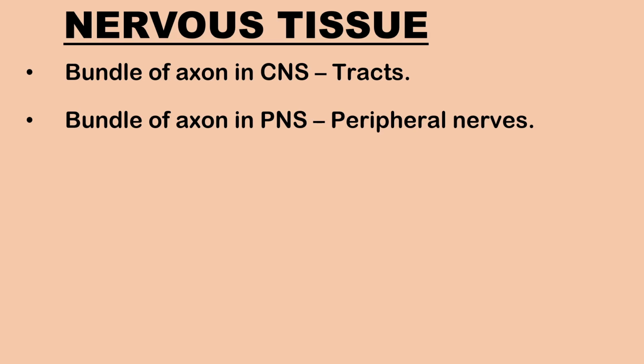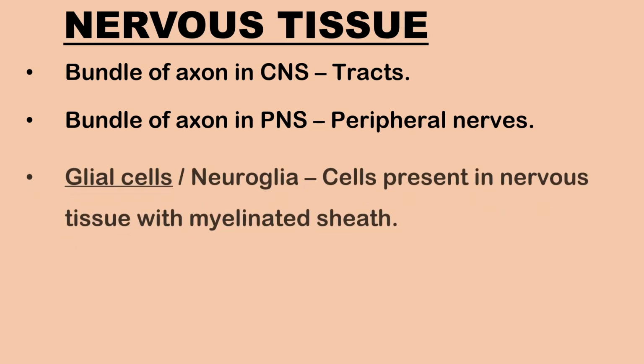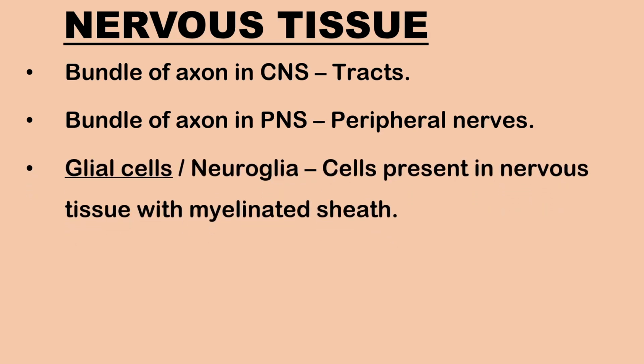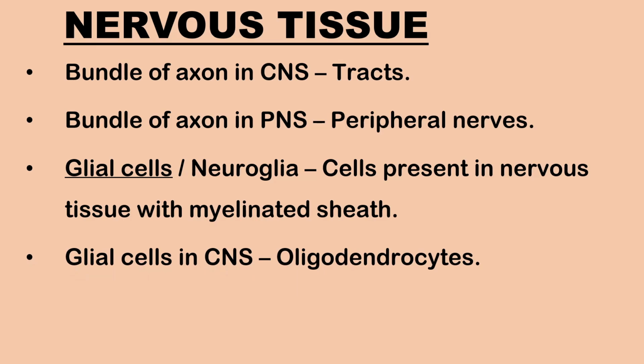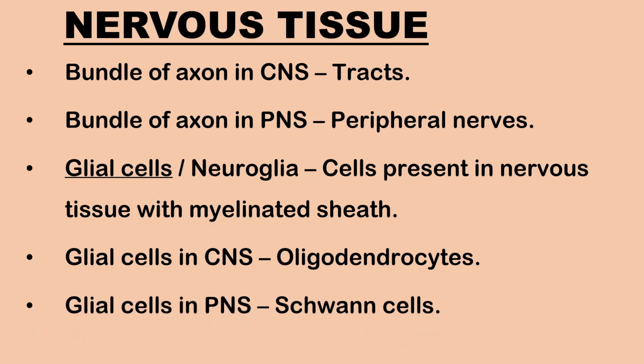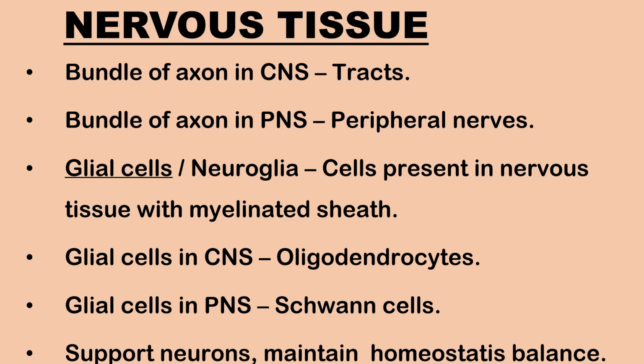Glial cells or neuroglia are a type of cells present in the nervous tissue. Those forming a myelinated sheath are called oligodendrocytes in the central nervous system and Schwann cells in the peripheral nervous system. They provide a framework of tissues, support the neurons, and maintain homeostatic balance.